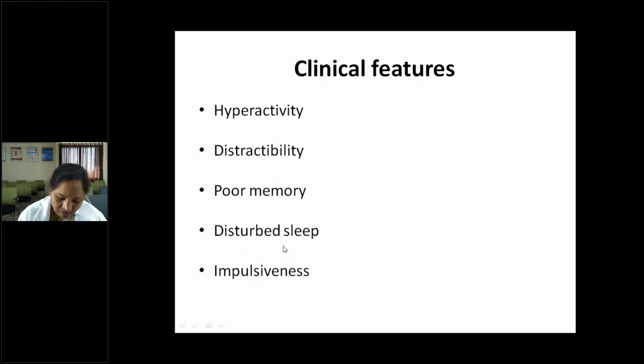Usually in the early months of life, the mother will complain that the child has an excessive inconsolable cry and is not sleeping. Actually, newborns will sleep around 18 to 20 hours per day. So less sleeping, irritability and excessive inconsolable cry is an early marker of cerebral palsy or intellectual disability. And they are impulsive; they can't concentrate on one thing.